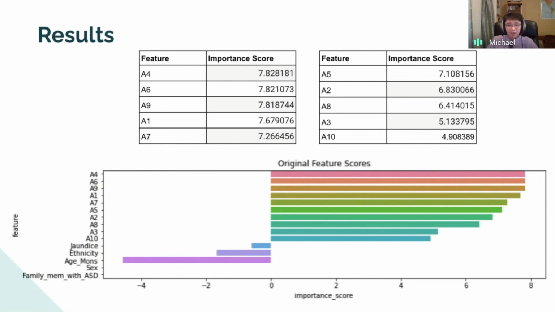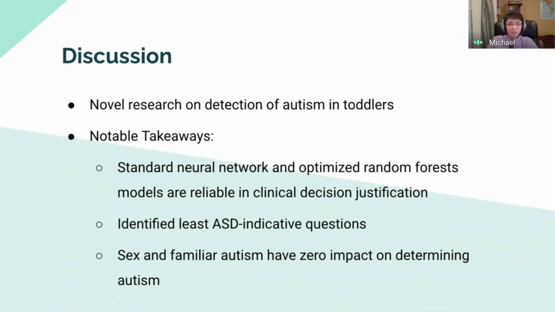So in this study, novel research was performed regarding the detection of autism in toddlers, and some notable takeaways are that standard neural network and optimized random forest models are reliable in clinical decision justification, and we identified the least ASD indicative questions, and sex and familial autism have zero impact on determining autism.